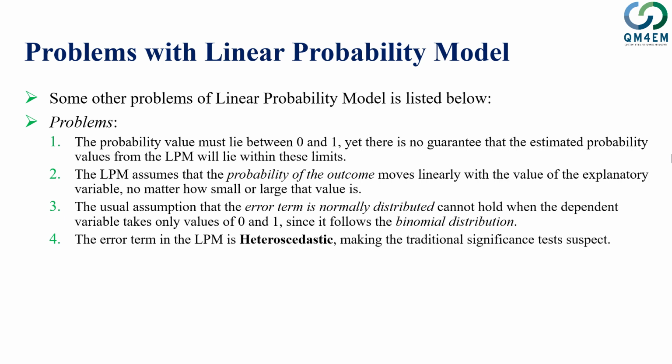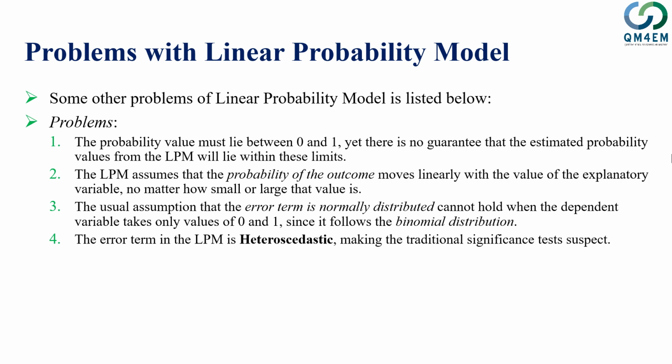That's not the case in reality. The probability may move more or less, rather than just linearly, while the value of the explanatory variable moves in large or small values. So in simple words, this linear link between the dependent variable and the explanatory variable is not realistic.